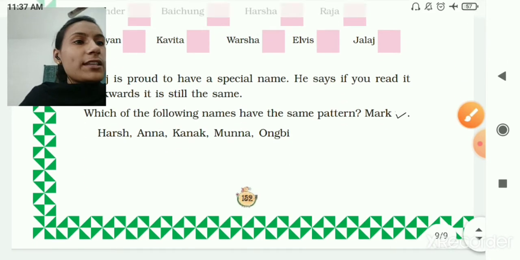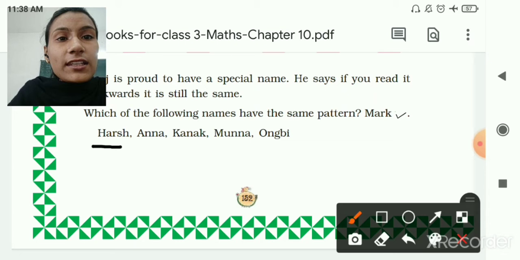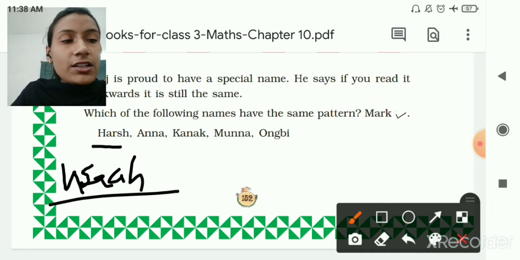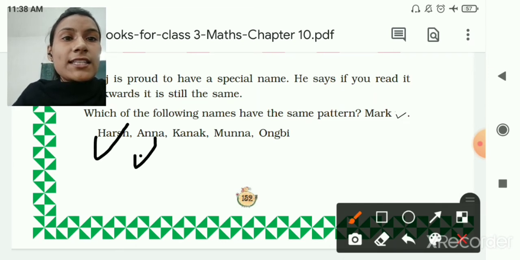Harsh. If we read this spelling from backwards, you can see H, S, R, A, H. Again Harsh, yes. Then Anna, A double N A. From backwards also A double N A. So first we will tick, then second. Then Kanak, K A N A K. From backwards K A N A K. So this one also we will tick.